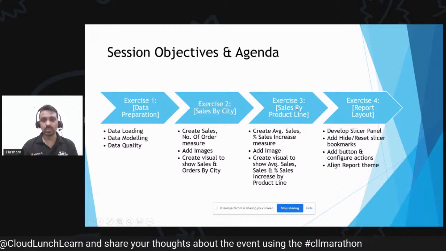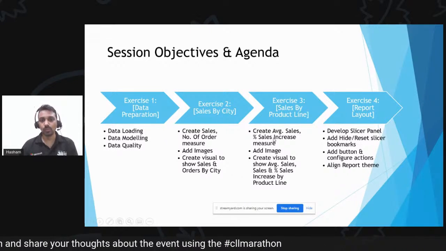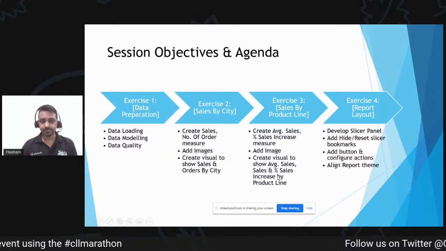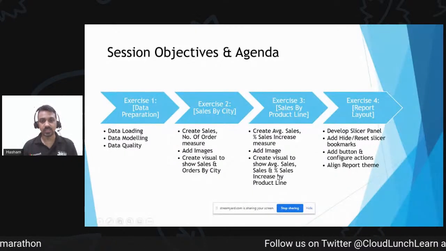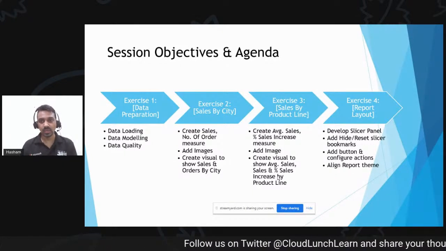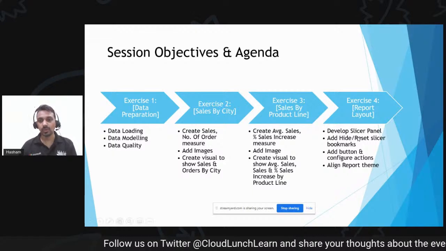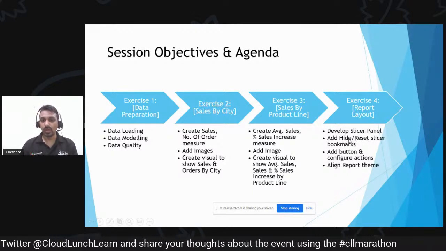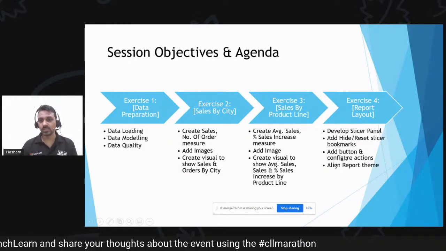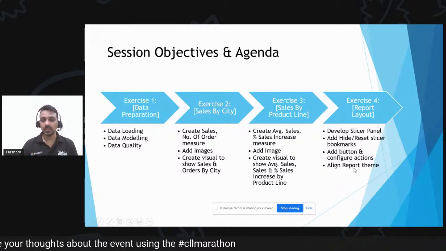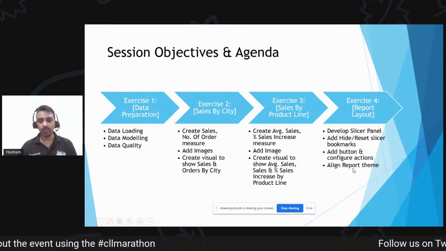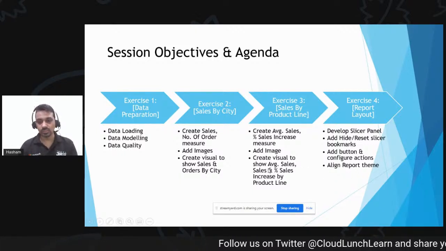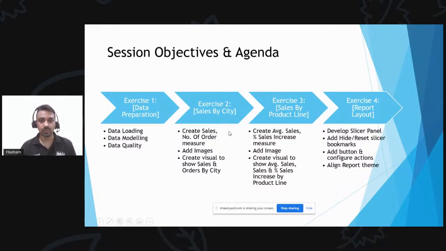So in the third exercise we'll be creating some more measures, adding some more dynamic images, and adding these charts and percentage year over year increase as well. In the final part of the exercise, we will try to develop a slicer panel. We will have reset slicer bookmarks, and then we will add some buttons and align the report theme. In between, I might do some of the points early on, or we can switch some of the points, but this will be the structure of this exercise.